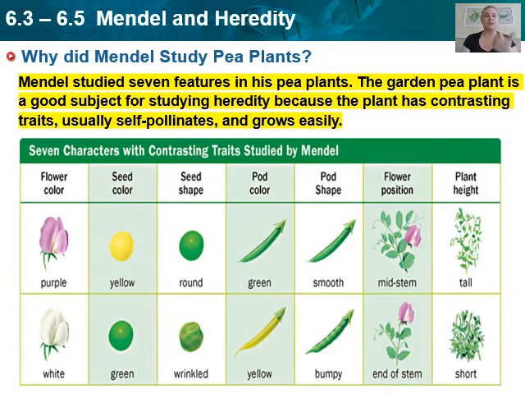The seed color, some have yellow, some have green. The seed shape, some are really round and some are kind of wrinkled up. The pod color, the pod shape, and then also flower position. Is it in the middle of the stem or is it at the end of the stem? And then lastly, plant height is another one. Were they tall plants or short plants? So he could easily observe these plants and breed them together to see what the outcome was.